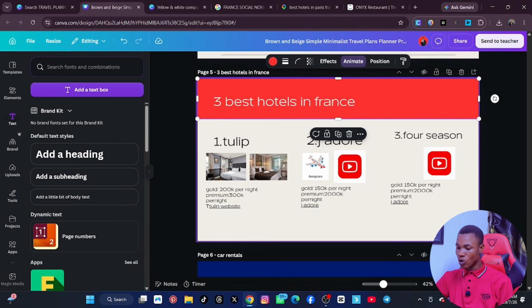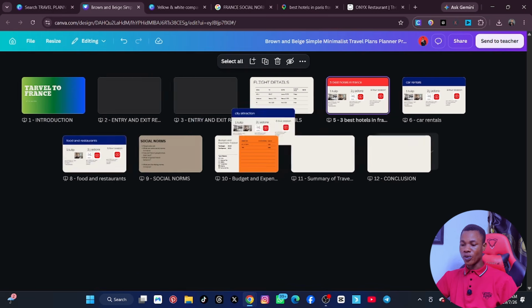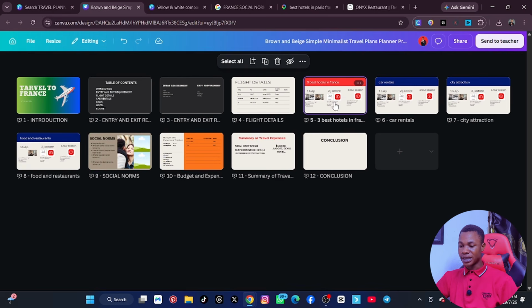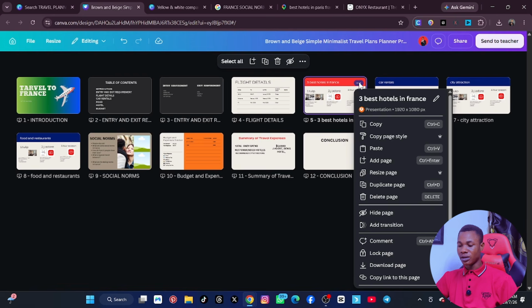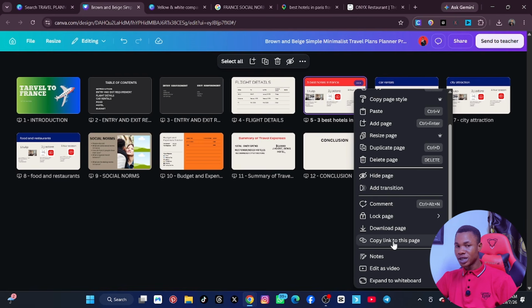Click on it, click on the whole page, and then if you are using it from a computer, see this grid view here. Please turn it away from grid view. Click on it. It will turn it away from grid view, and it will now make it in form of this, right? Now, if you make it in form of this, you can see all the pages that we have for this particular slide presentation. Now you can click on the three dotted line under the hotel, and then you can see that we have copy link to this page.